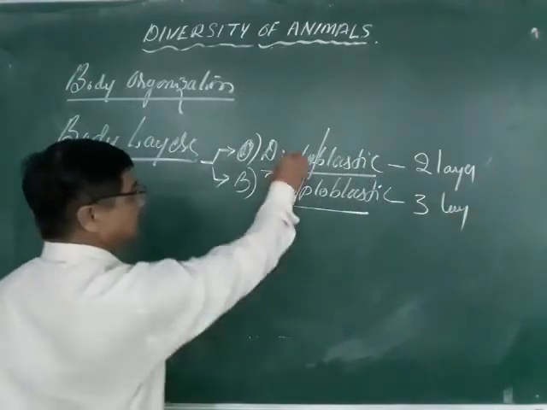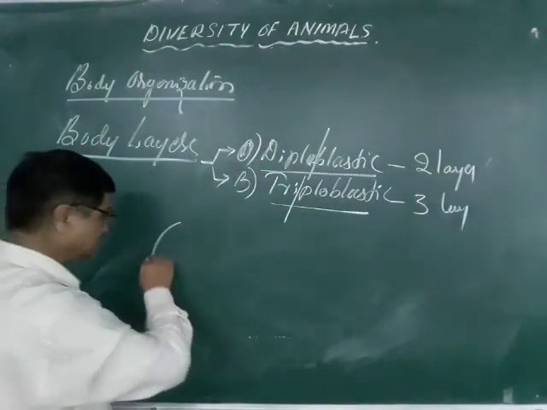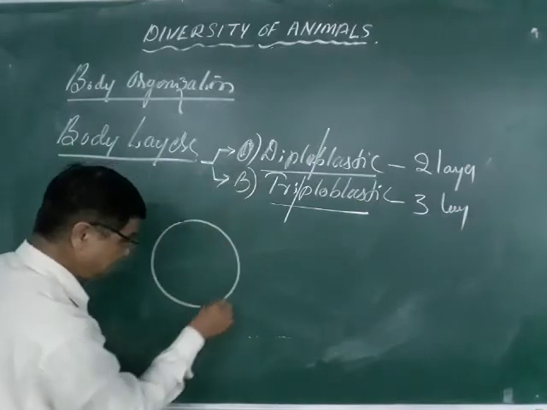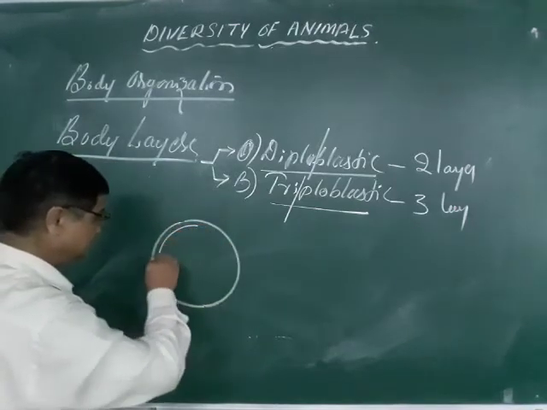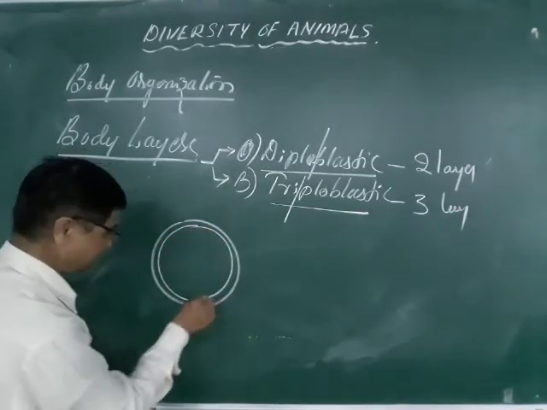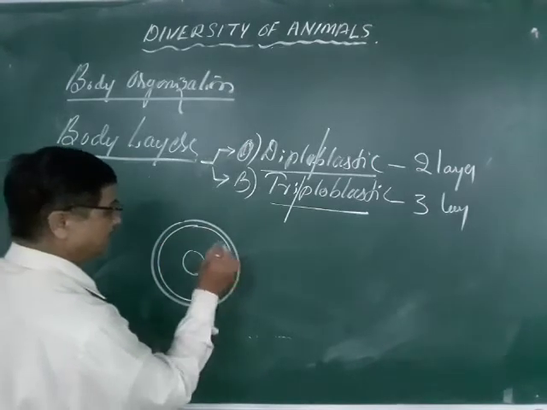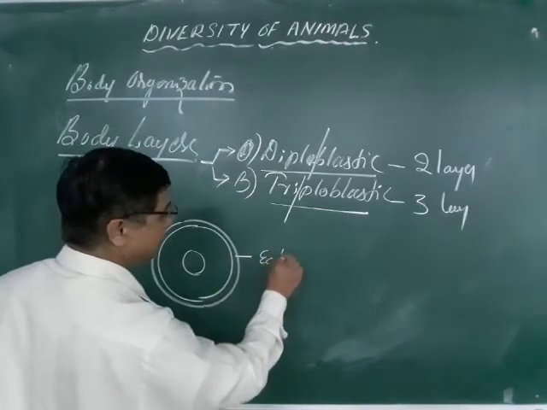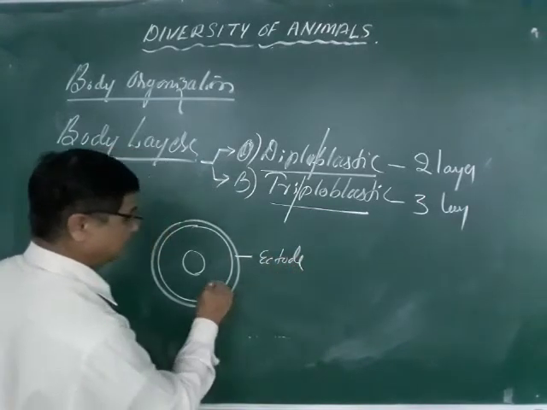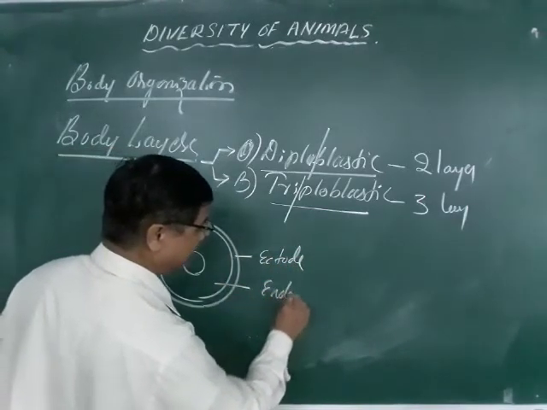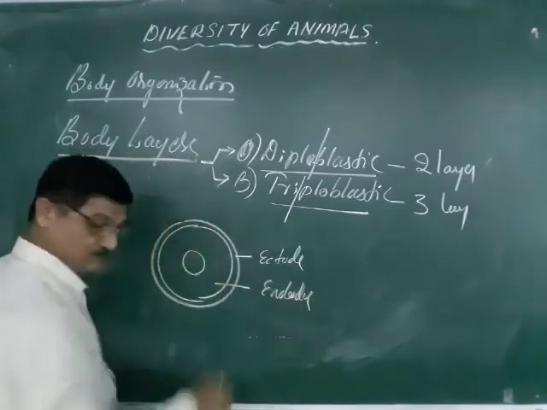How? In the diploblastic, the outermost layer is called the ectoderm, like this one. And inside there is the endoderm. This is the ectoderm, and this is called the endoderm.